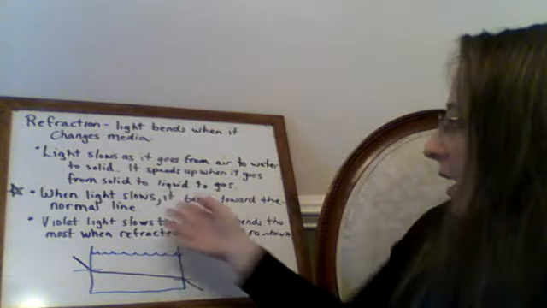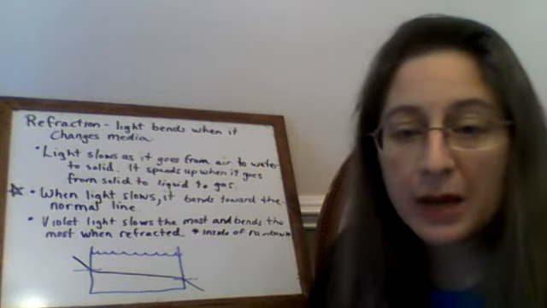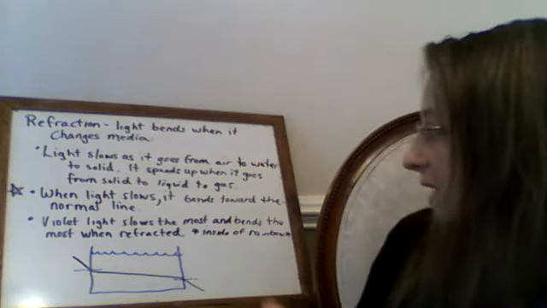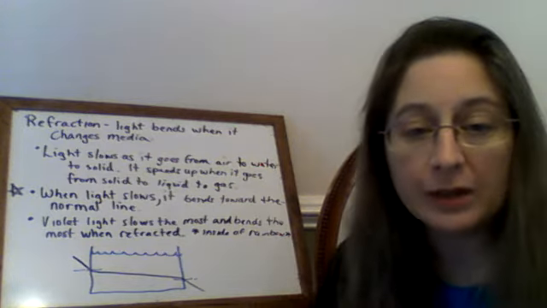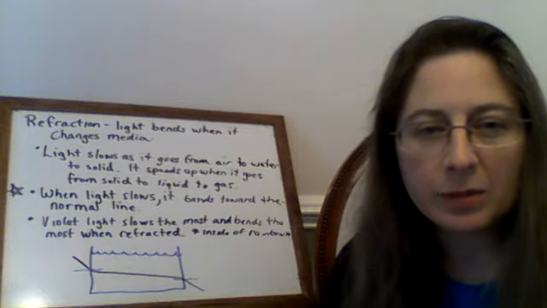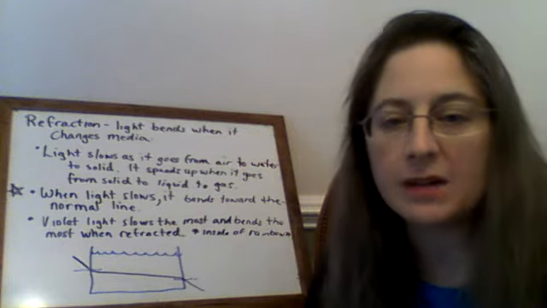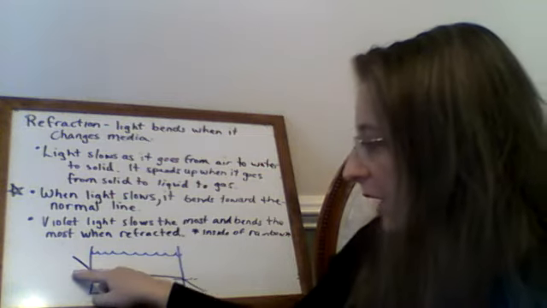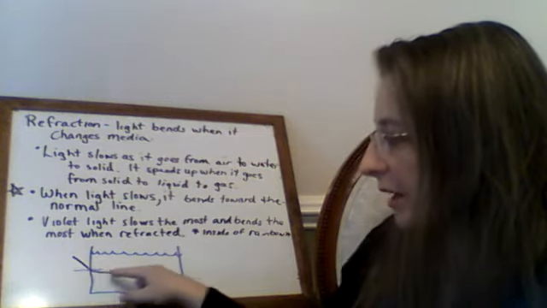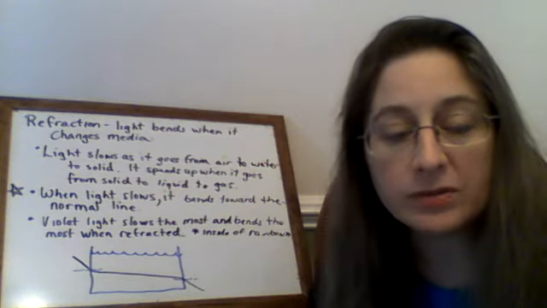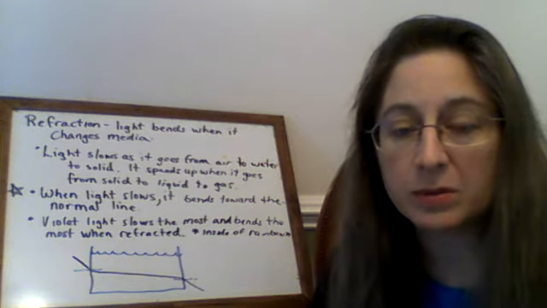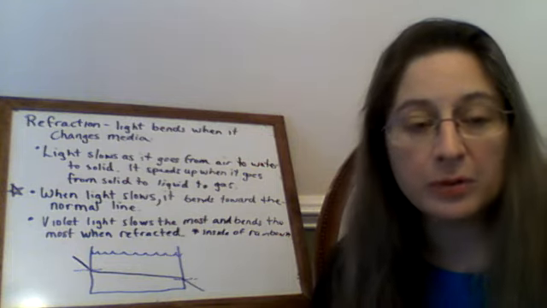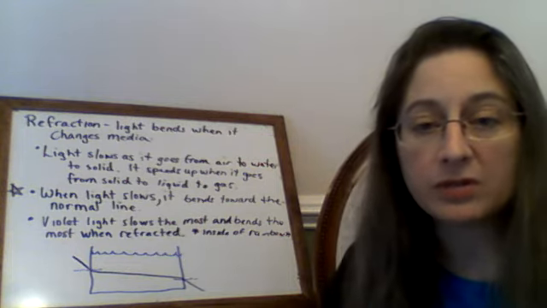So when light slows down, it bends toward the normal line, and when light speeds up, it bends away from the normal line. And that's a key point. There's a similar question to this one on the test about how light will bend. So remember that the normal line is a perpendicular line to the surface that the light will pass through. And this is also sort of how rainbows are formed, by dispersion of light.